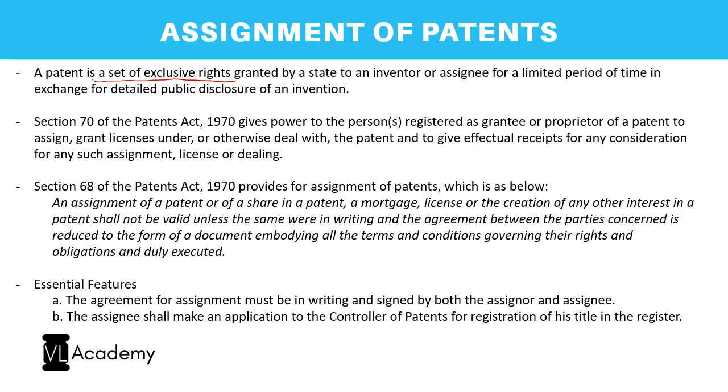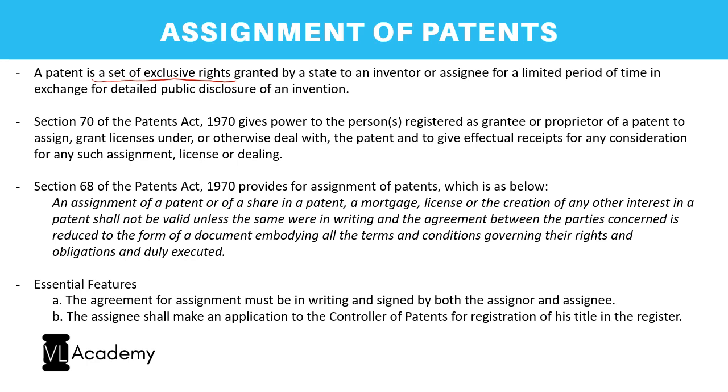You want it to be protected, and also for the government to motivate you to come out with more inventions, or rather to motivate others also to come out with inventions. What should it do? It should protect your inventions. It should say that you have got the monopoly to work on these inventions for the rest 20 years. That is the concept of a patent. It's an exclusive set of rights. You will get an exclusive right. Okay? Now, let's move forward.